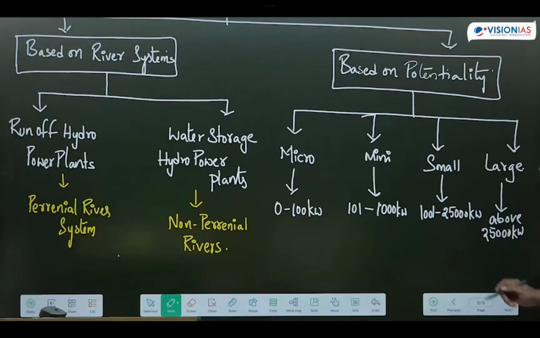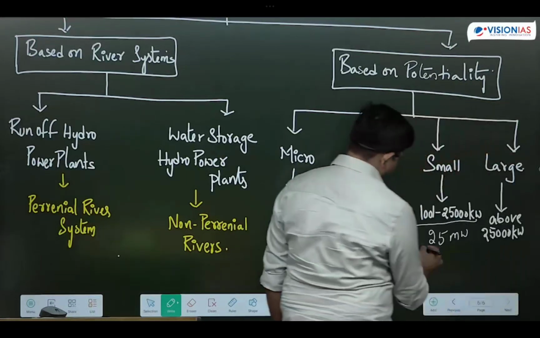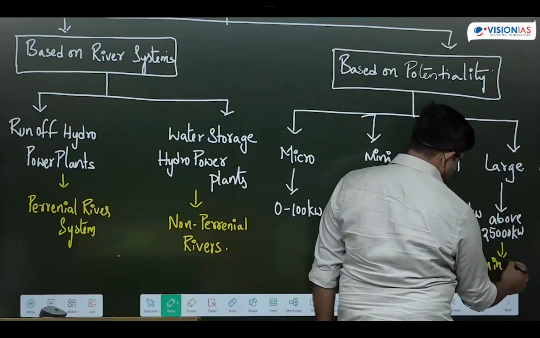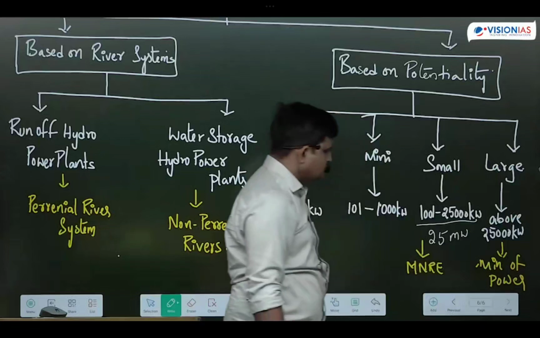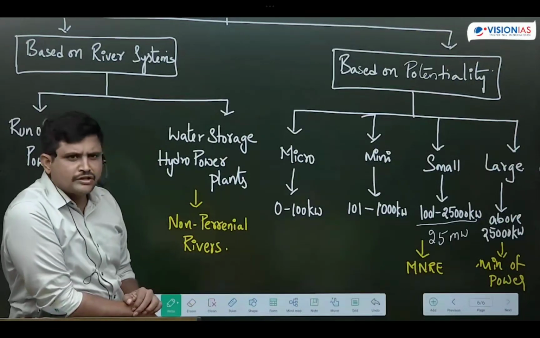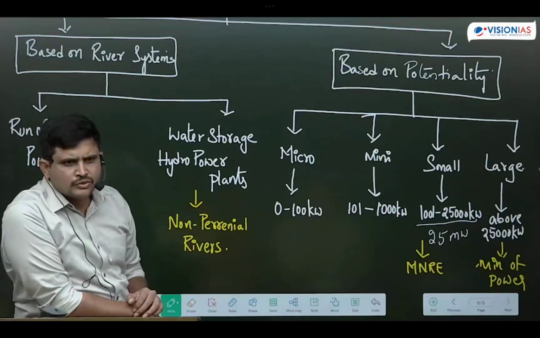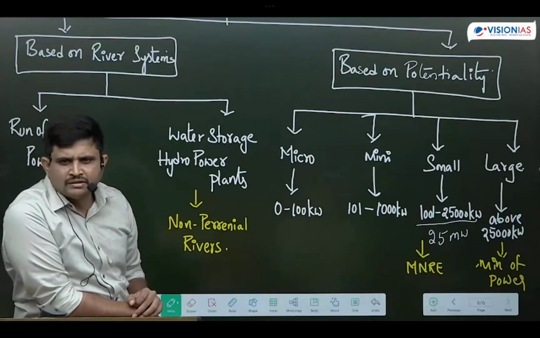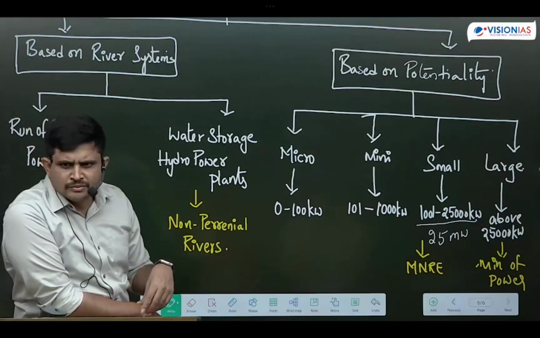Small hydropower plants means up to 25 megawatts, that is 25,000 kilowatts. Any power plant which is 25 and below, we call it small, and 25 and above, we call it large. Small hydropower plants come under the Ministry of New and Renewable Energy. Larger power plants come under the Ministry of Power. So 25 megawatts and below comes under the Ministry of New and Renewable Energy, and above 25 megawatts comes under the Ministry of Power. Hence small hydropower plants are considered renewable sources.